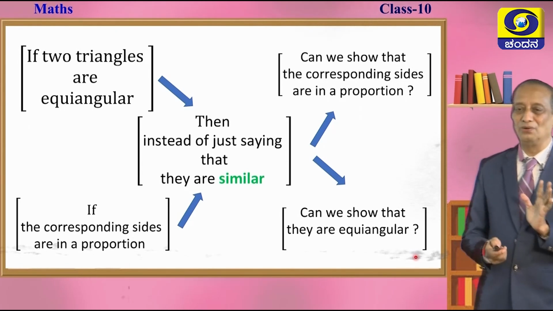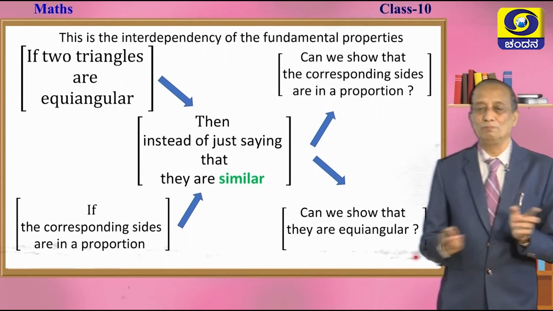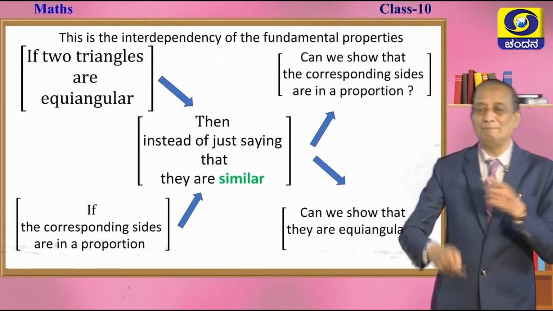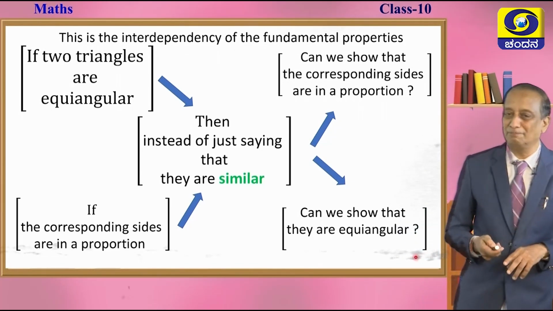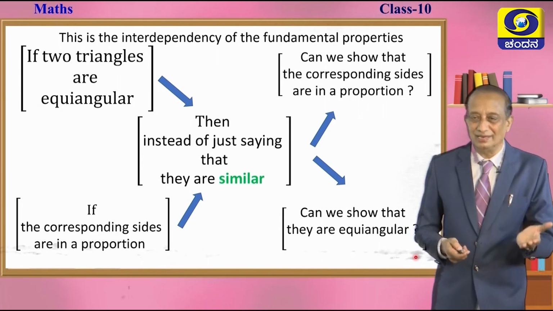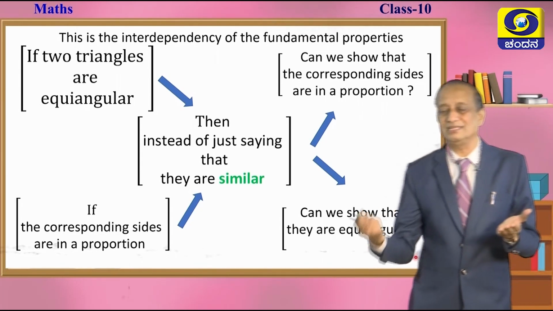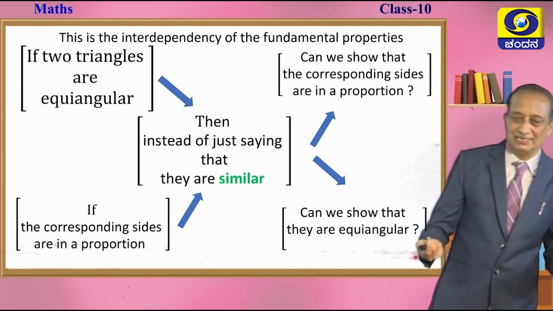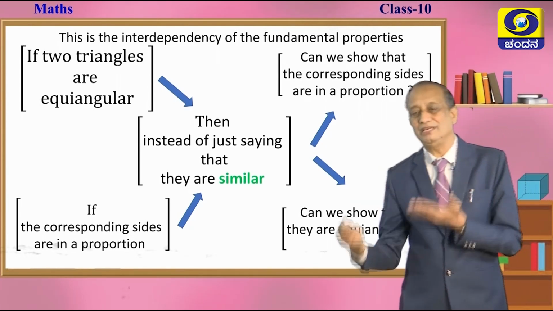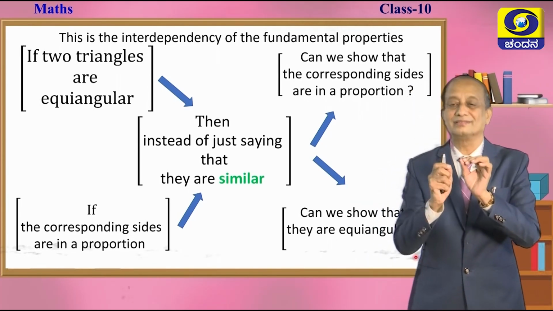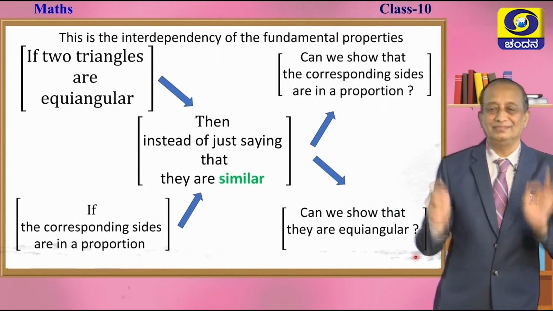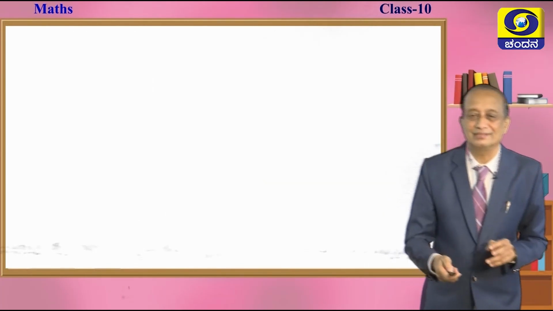Okay. This is how we can think of the two properties and the interdependence between the two fundamental properties. If they are equiangular, definitely the sides are in a proportion. If the sides are in a proportion, they will be equiangular, and hence they are similar. This is what we have to understand.